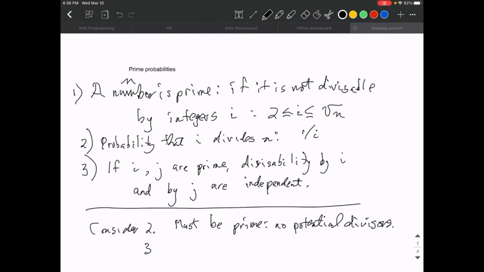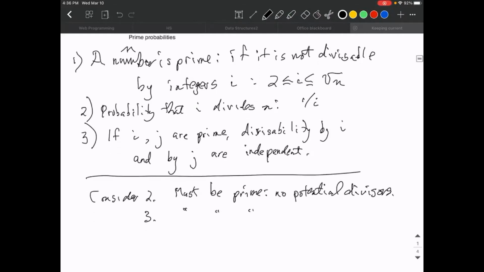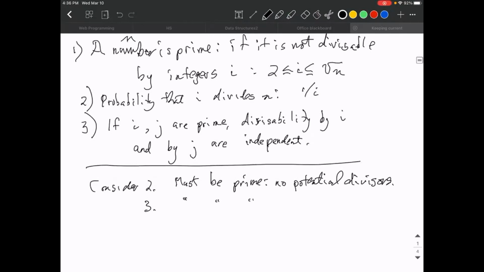Consider 3. Well, the square root of 3 is about 1.7. It's also going to be vacuously prime, must be prime. So we know that 2 and 3 are probability 1 primes. And I'll be using P of n as just a notation.